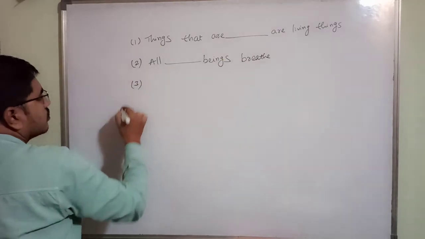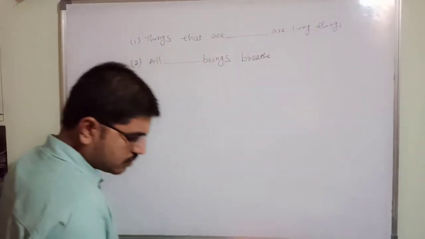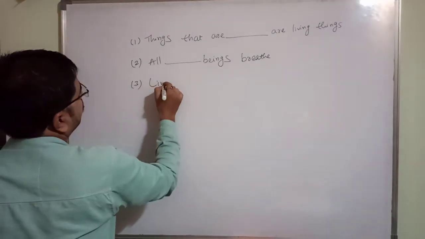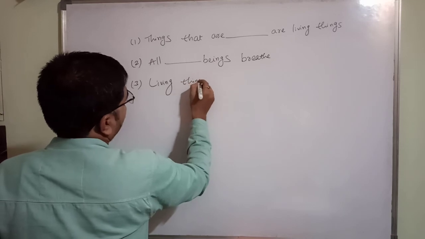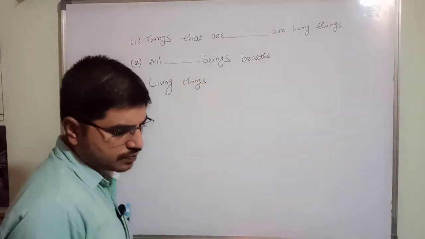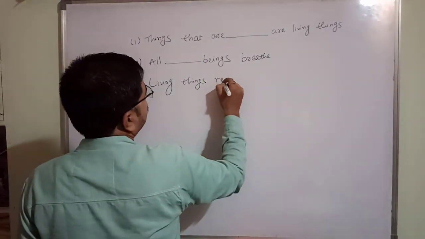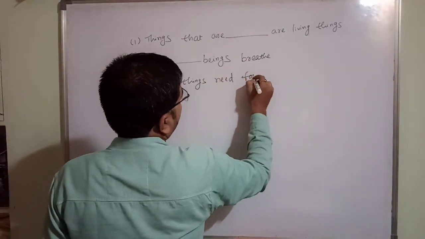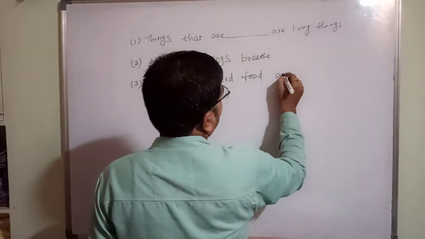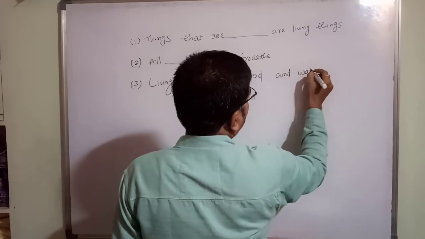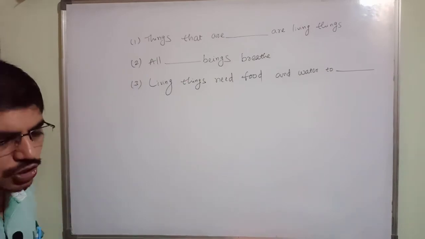Third one: living things need food and water too. So these are the three questions they gave.